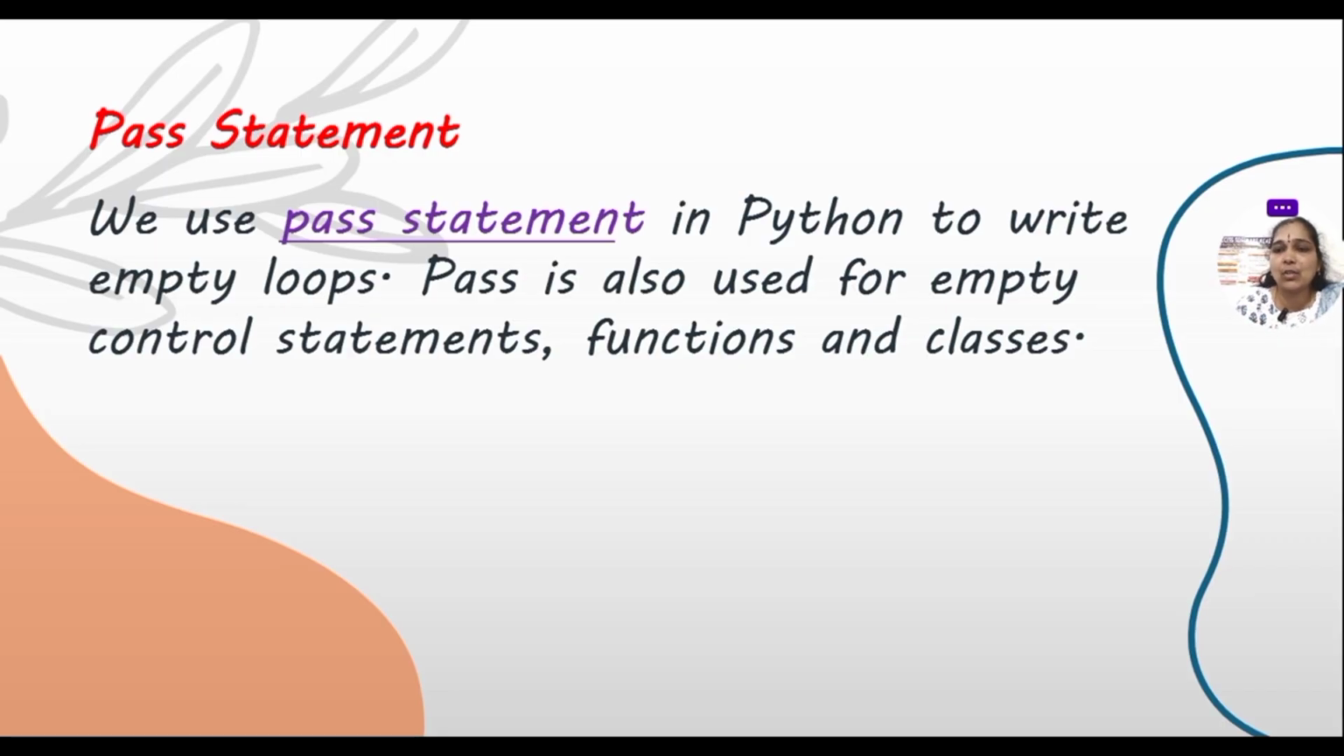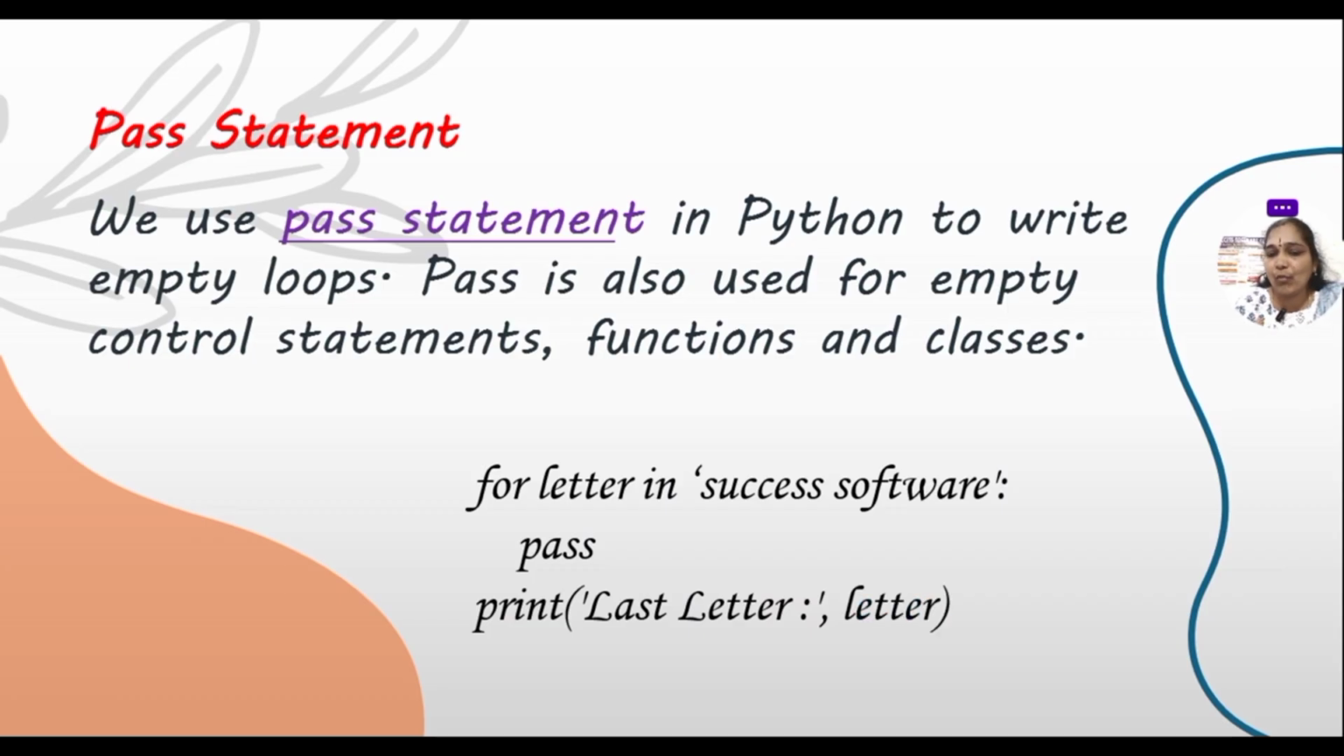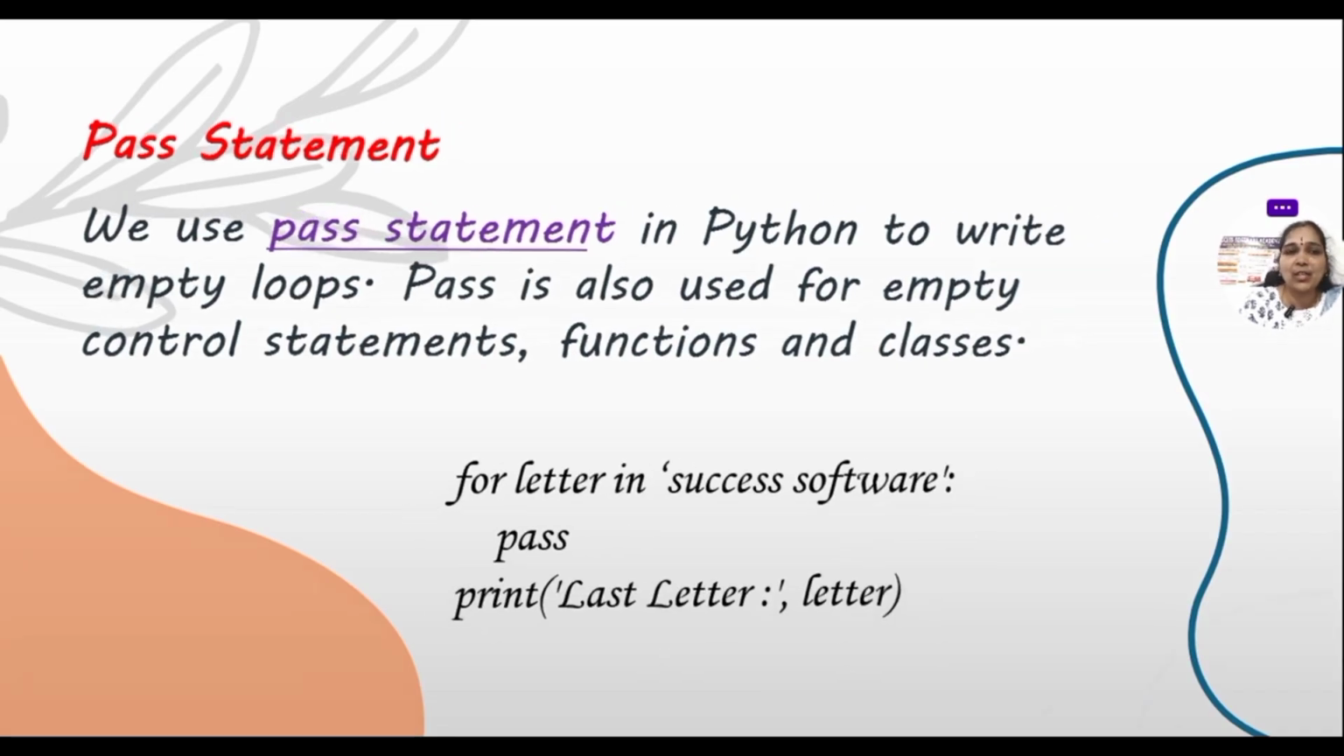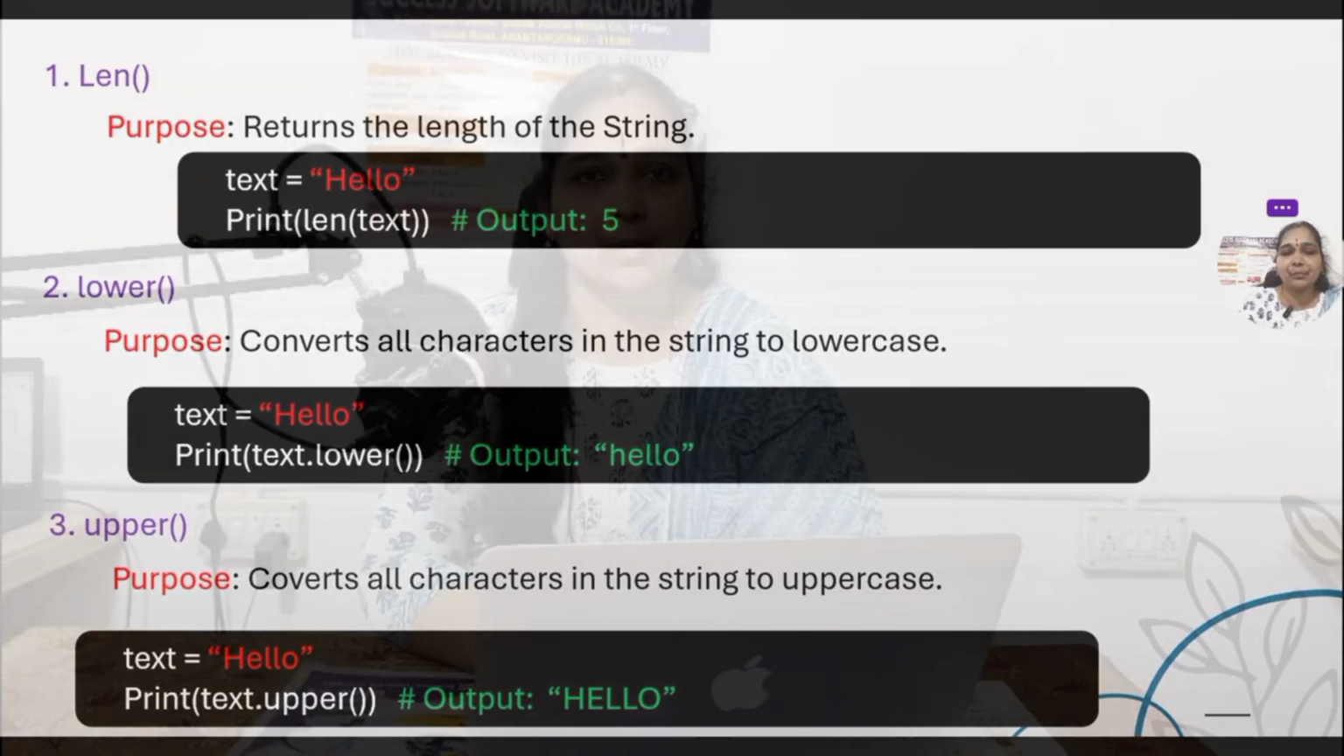So pass means, suppose instead of writing any empty loops, we can pass the control statements or functions or the classes. For the pass statement, simply we use the keyword pass. That is, for the letters of a word like "success software", it will pass until you get the last letter. So instead of breaking it down, instead of saying that there is nothing to execute, we simply pass the statement. A combination of looping statement and this pass can also be used here. So these are the looping statements with the pass statements.